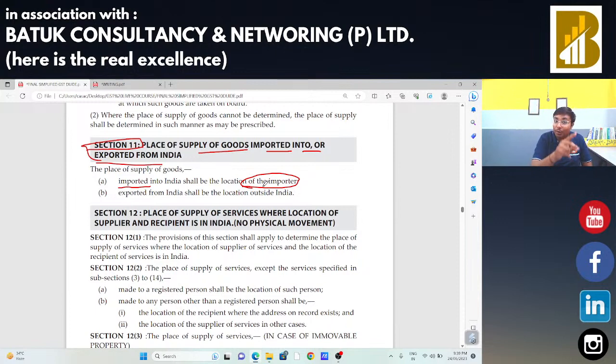Okay, that is why they take IGST under RCM, and we need to pay the tax under reverse charge mechanism. That is the concept behind this, because the place of supply is the place of the importer. Or in case of export, the place of supply will be a place outside India. Hence there is no GST. The same should be treated as export, that is zero rated supply.